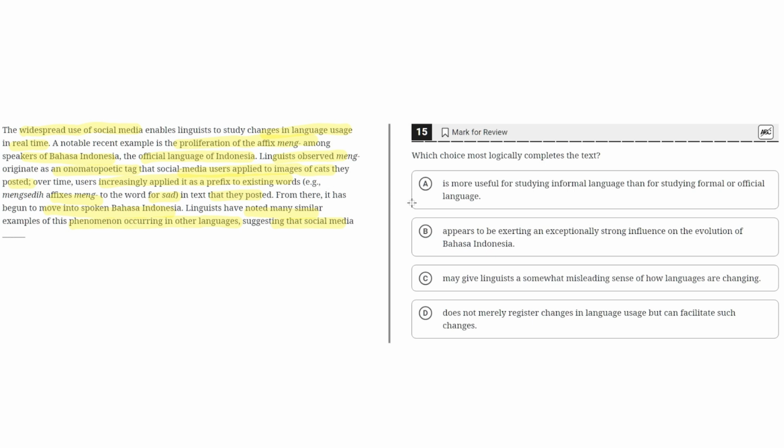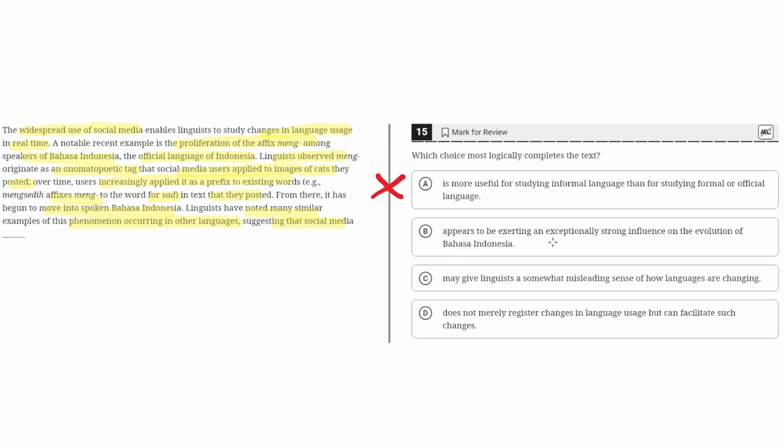So let's look at the answer choices. A: is more useful for studying informal language than for studying formal or official language. This is incorrect because nothing in the text highlights how social media is better for studying one type of language over another. So we can clearly eliminate A because this isn't discussed in the text.